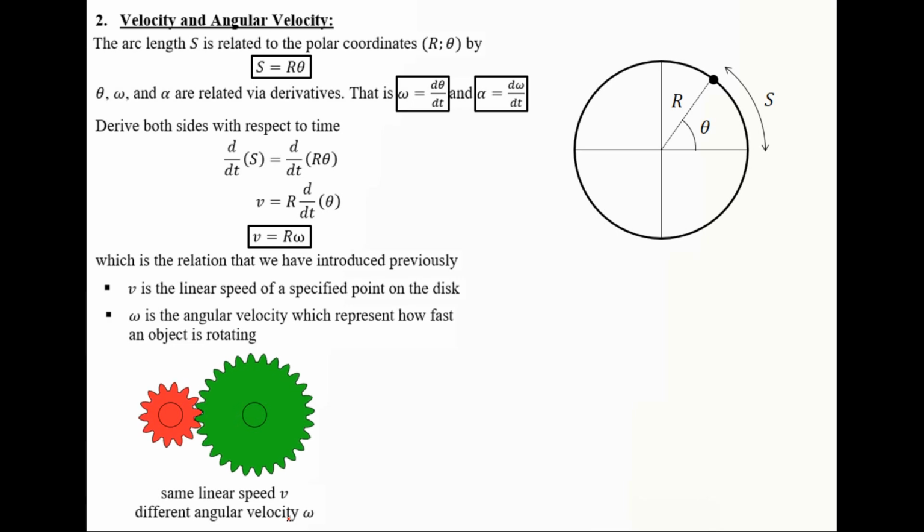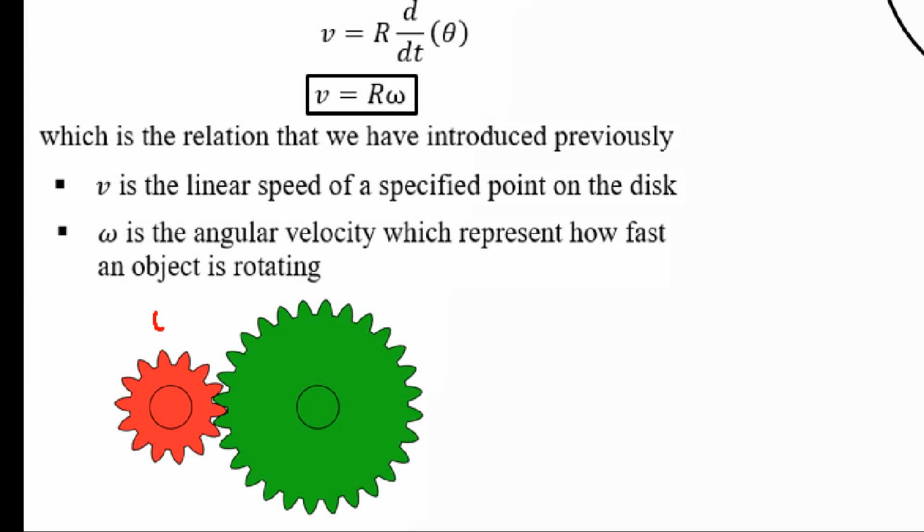What does angular velocity omega represent? It represents how fast an object is rotating. And if you look carefully, the red gear is moving faster than the green gear, which means omega for the red is greater than the omega for the green.